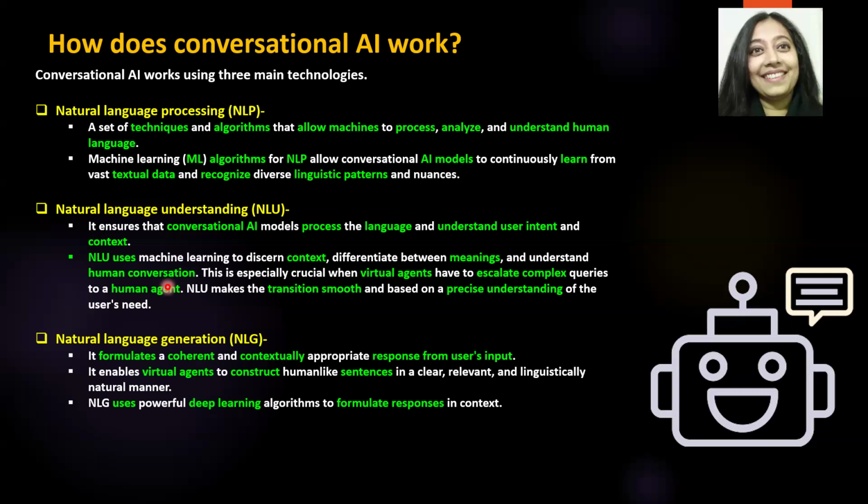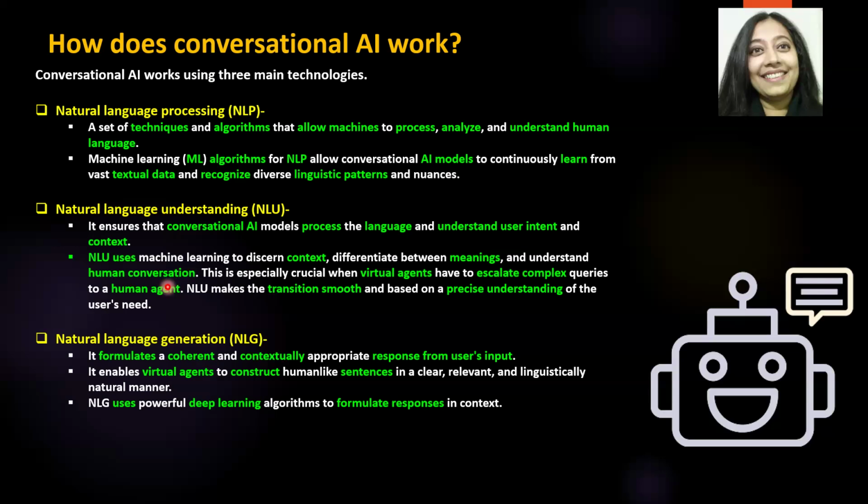So that's where NLU comes in. The model has to develop that understanding of the human intent and the context behind it, and when to hand it over to a human to take it forward.